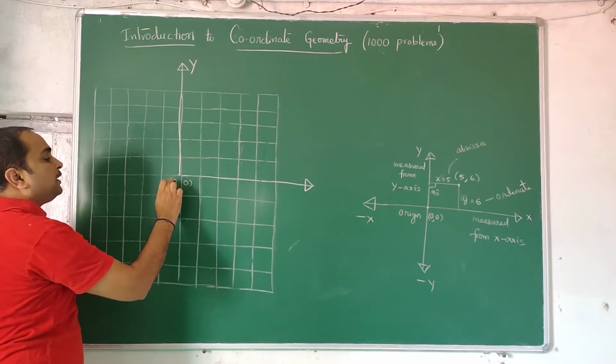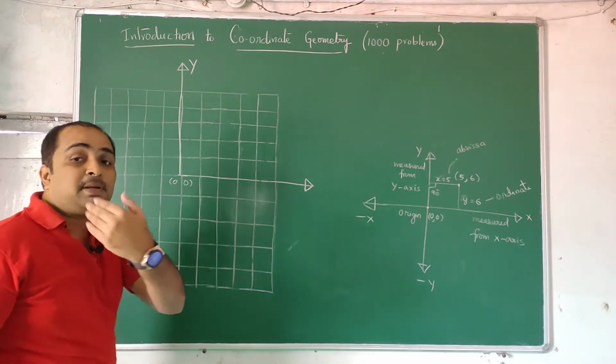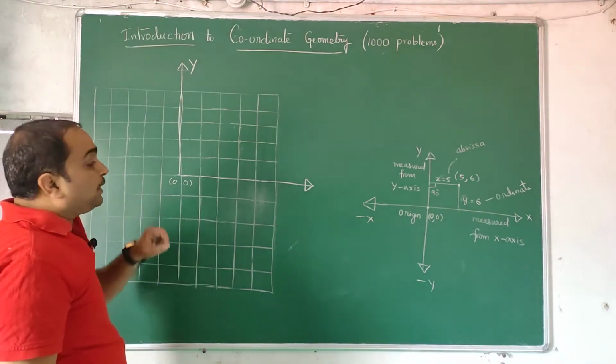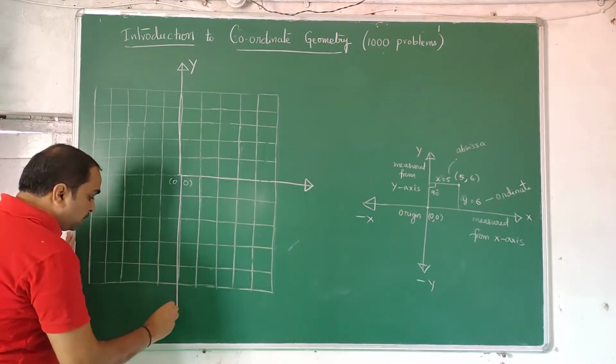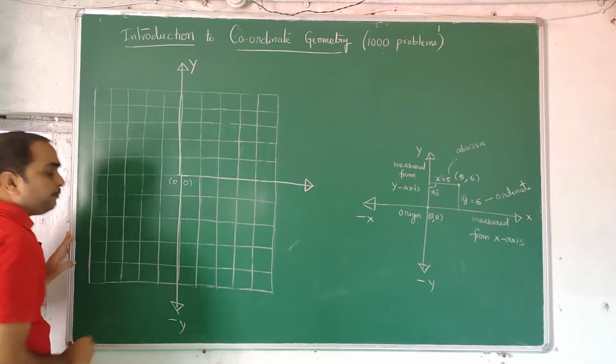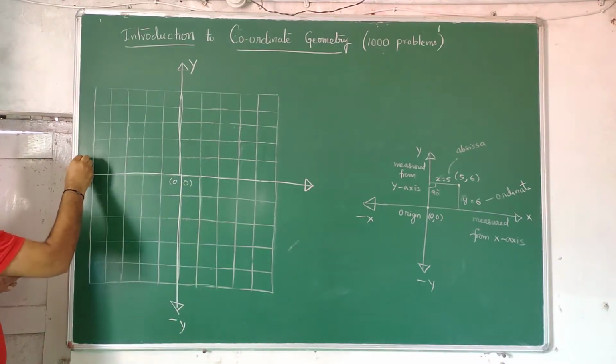It is not compulsory that you have to make it meet here. You can make it here, you can make it here. But you may get confused by seeing the video about where to cut it, so I am giving equal portions. So this is negative y. This is negative x.